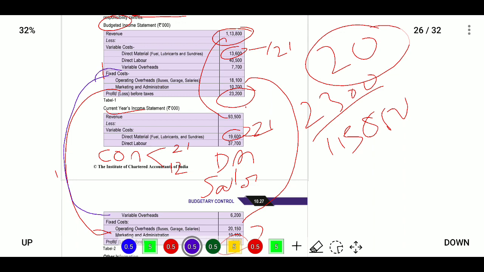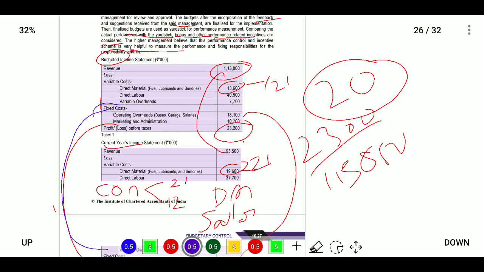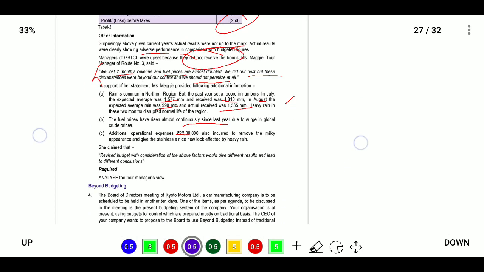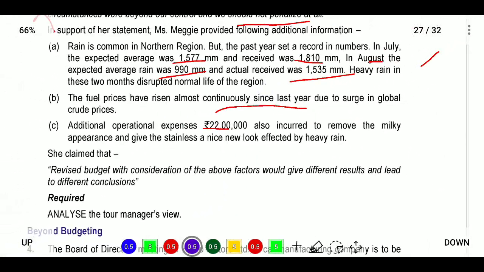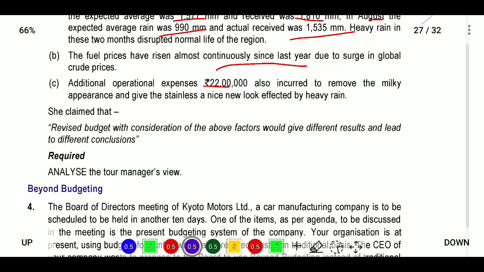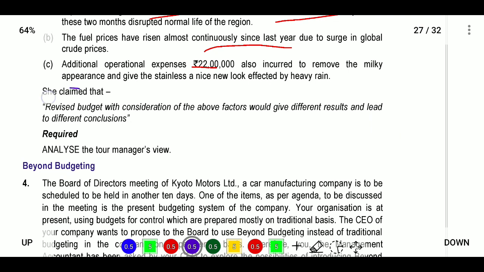We have got 1500, that is 15 lakhs. So we saved the 15 lakhs. He is telling that additionally we incur 22 lakhs, and even after incurring that we save the 15 lakhs. Wow, that is rare. Now she claimed that revising the budget with consideration of the above factors will give different results and lead to different conclusions.